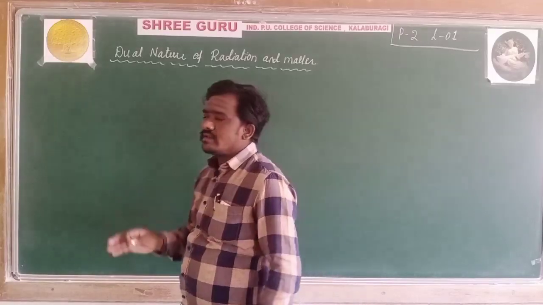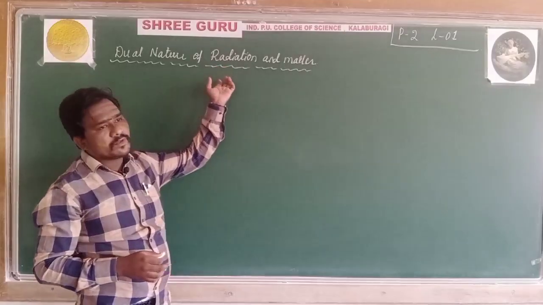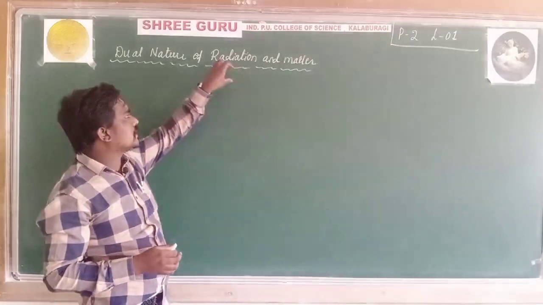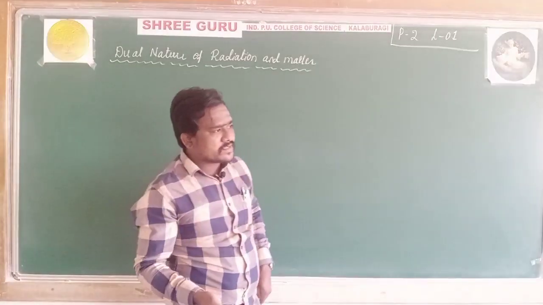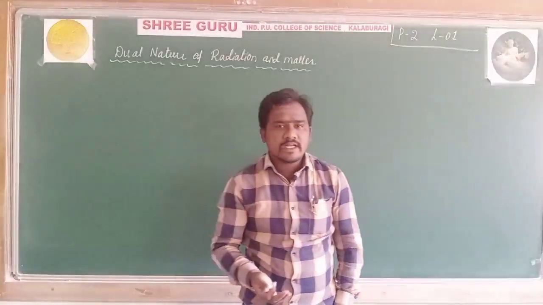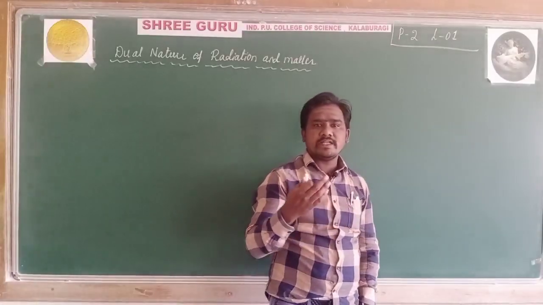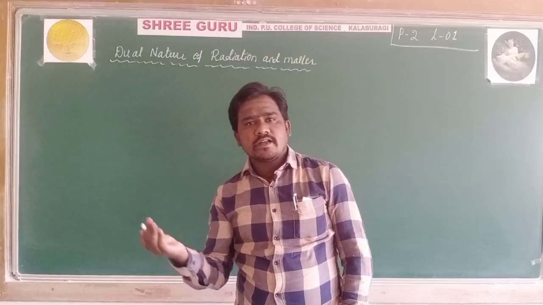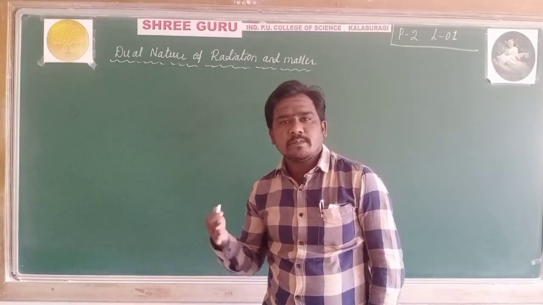Particularly in this lecture, I am going to discuss very important and very basic things, that is, radiation and matter behave like a wave as well as having material nature. Already we know that light moves in a straight path and forms images, and also light has wave nature as well as particle nature.